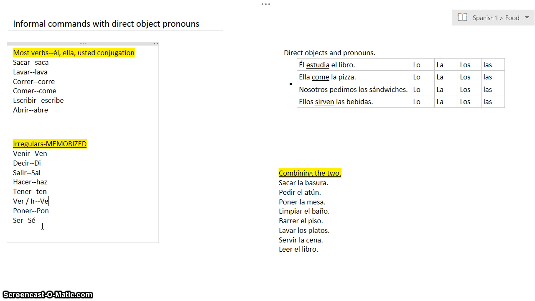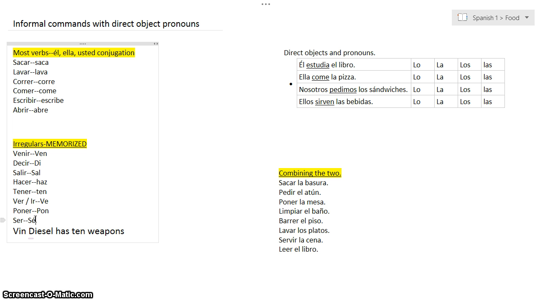Okay, so those are just irregular commands that you have to memorize. However, there is a bit of a pattern with the first three letters: ven, sal, haz, ten. If you want a mnemonic device to help you remember what these are, Vin Diesel has 10 weapons, okay? Vin Diesel has 10 weapons. Okay, so maybe that'll help you remember.